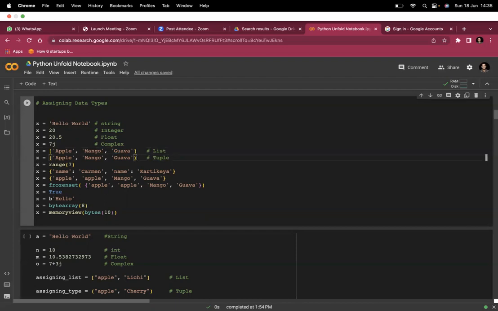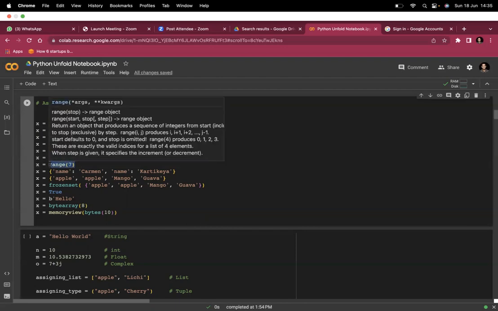Tuple is with this type of closing bracket, this represents a tuple. X equal to range 7. This is a range type, which you see in the for loop, for each variable in range. So range is an object which generates numbers from start to end minus 1.